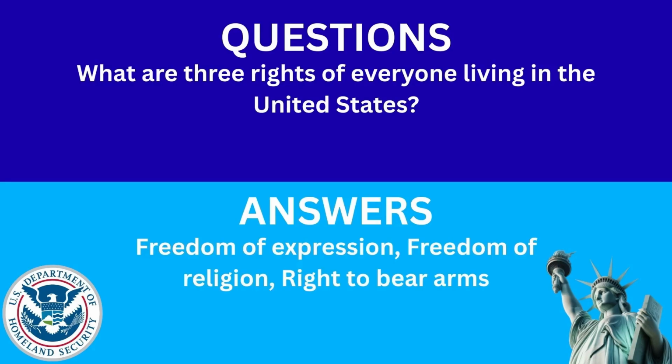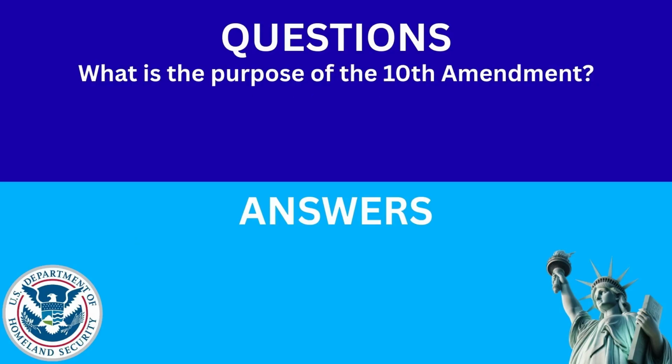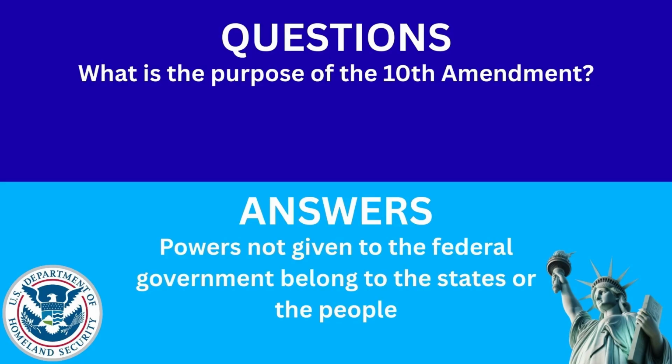The answer is freedom of expression, freedom of religion, right to bear arms. What is the purpose of the 10th Amendment? The answer is powers not given to the federal government belong to the states or the people.